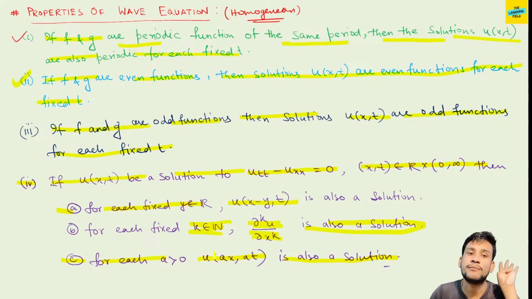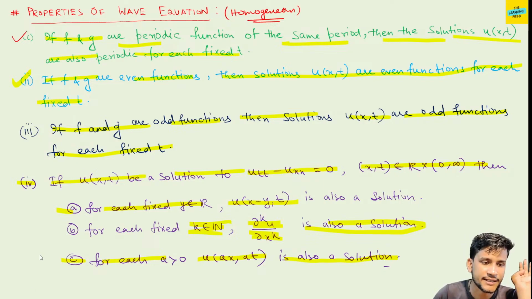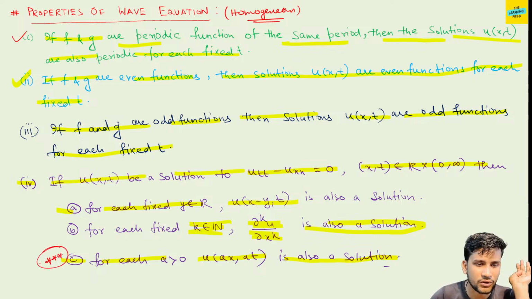So these are the most important properties or notes, you can say, from the homogeneous wave equation. In the CSIR paper, I think from this point a question already came: u(ax, at) is a solution. I think this came for wave or heat, I am just forgetting that, but the question came.